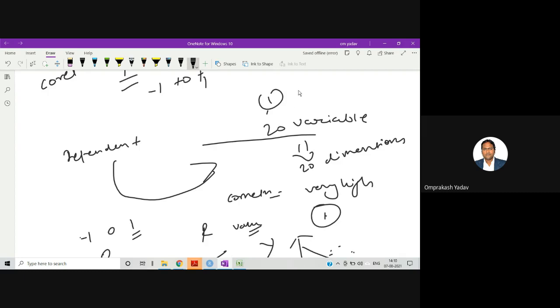Even if we add the second variable, it doesn't make any sense, because whether we include this one or this one, the impact on the model will be the same as after adding both, because they are both very highly correlated. So you can just drop one variable and select only one variable for your analysis.